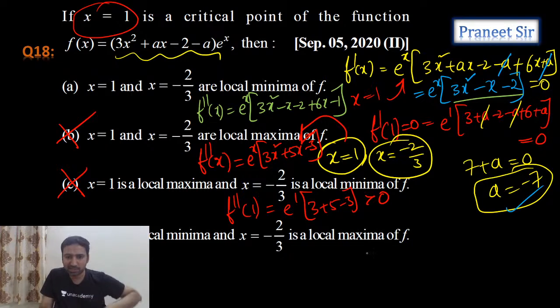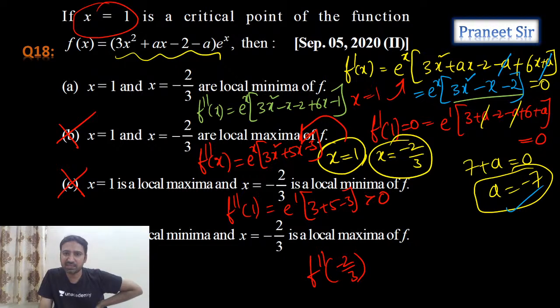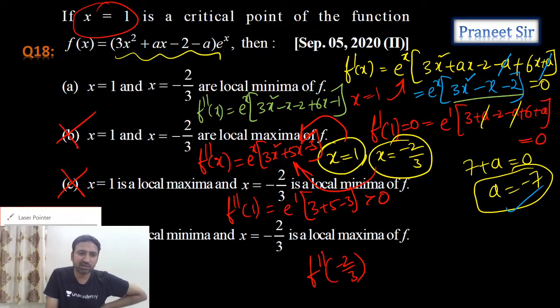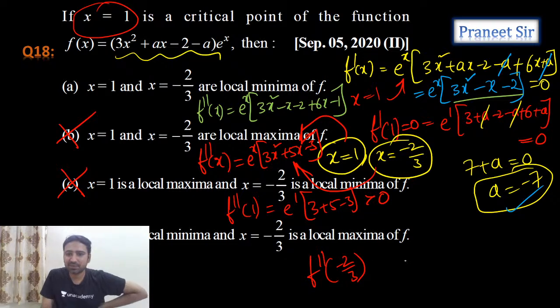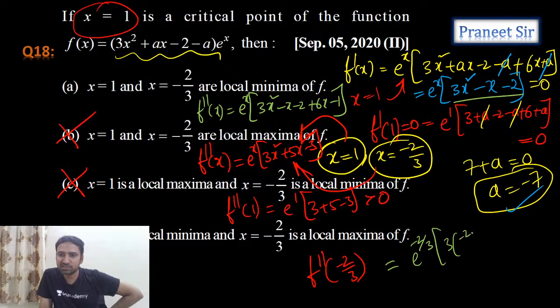At x equals minus 2 by 3, we can calculate f double dash of minus 2 by 3. That means we need to substitute x equals minus 2 by 3 here. So in that case, what do we get? If I substitute minus 2 by 3, e power minus 2 by 3 into 3 times minus 2 by 3 whole square minus 10 by 3 minus 3. Are we getting negative?